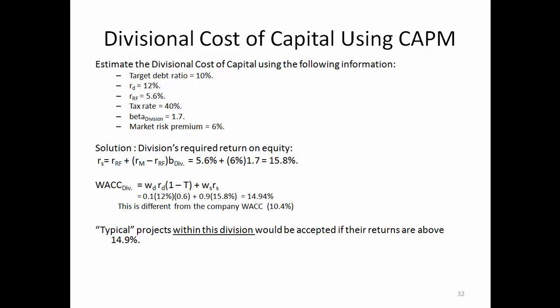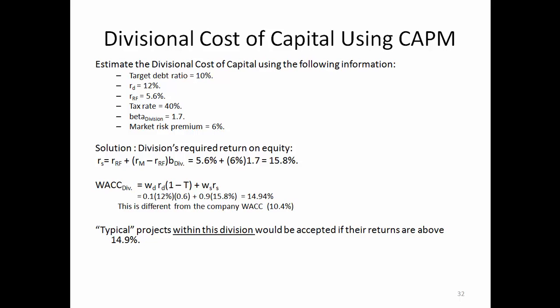So you see the high beta of this division, or say the high risk of this division, determines that the cost of equity for this division can be pretty high. Then if we estimate the WACC of the division, we use the same WACC formula. So we have the weight of debt multiplied by the after-tax cost of debt plus the weight of equity multiplied by the cost of equity for this division. And the result turns out to be 14.94%.